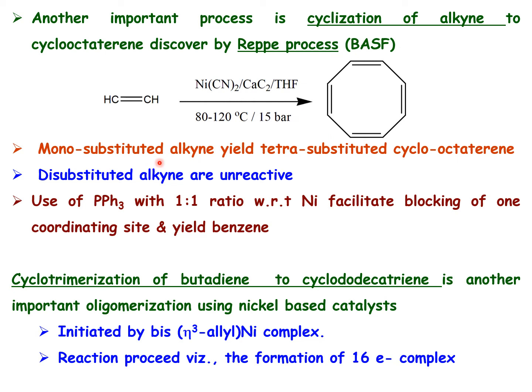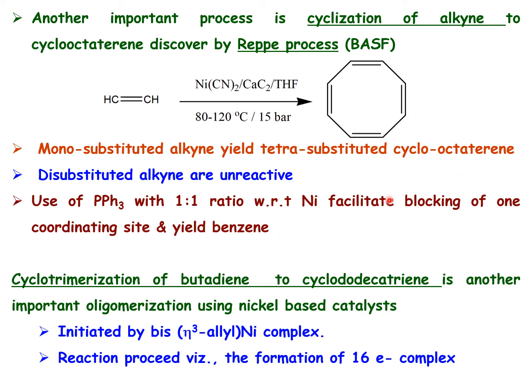Whereas when they again use phosphine as a ligand, when they introduce it 1:1 with respect to nickel, what will happen? Phosphine first blocks the active sites, then it gives only benzene as the product. So once again, one can tune this reaction with respect to, what you call it, acetylene. I made a mistake, it is mentioned as ethylene, it's acetylene cyclization. So it depends upon the nature of your active sites as well as the nature of the ligands. It is going to control the product.